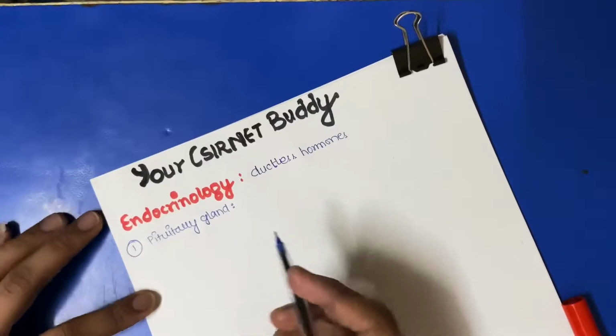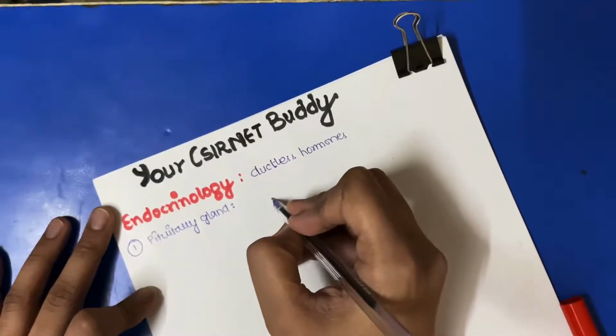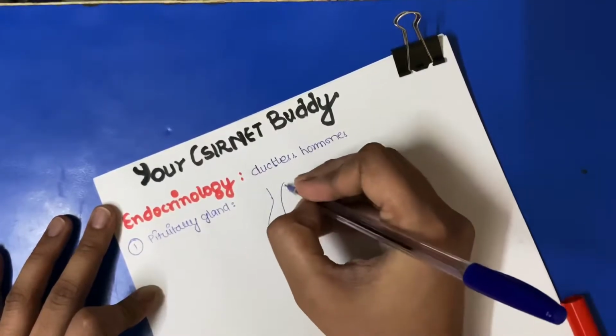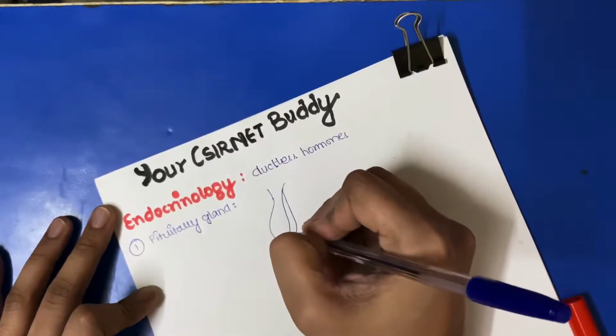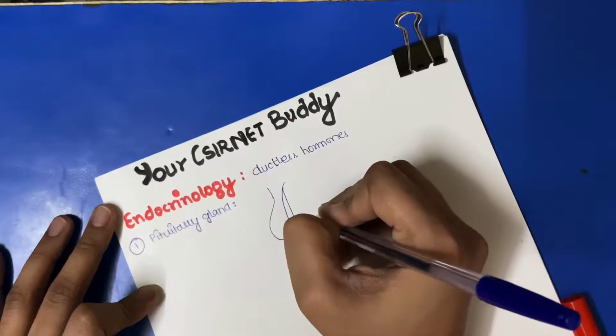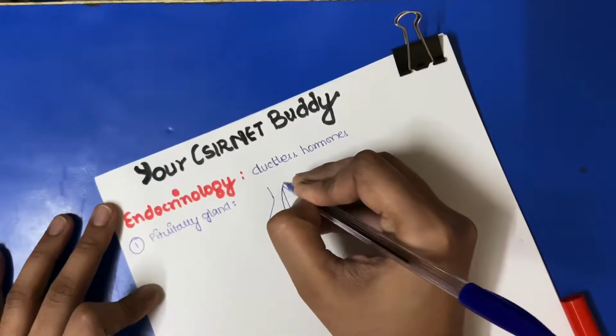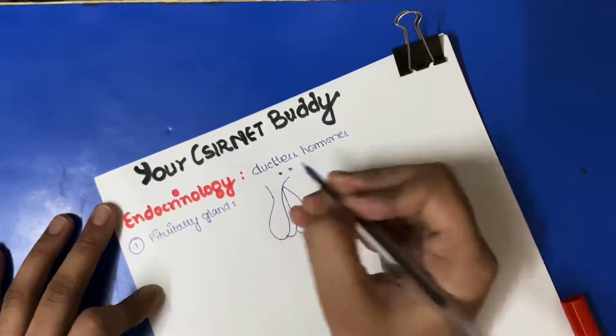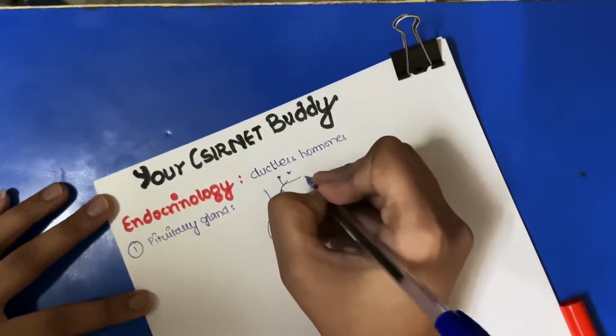Basically, the pituitary gland has a structure with lobes: the posterior lobe, intermediate lobe and anterior lobe. The posterior lobe has supraoptic and paraventricular cells.